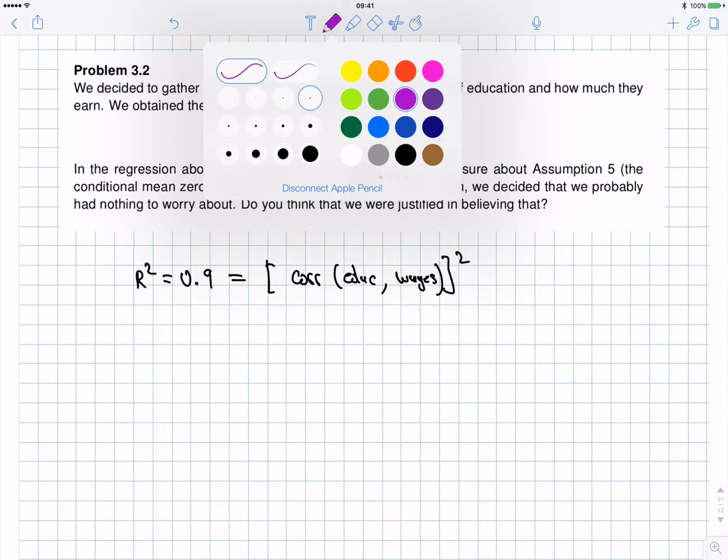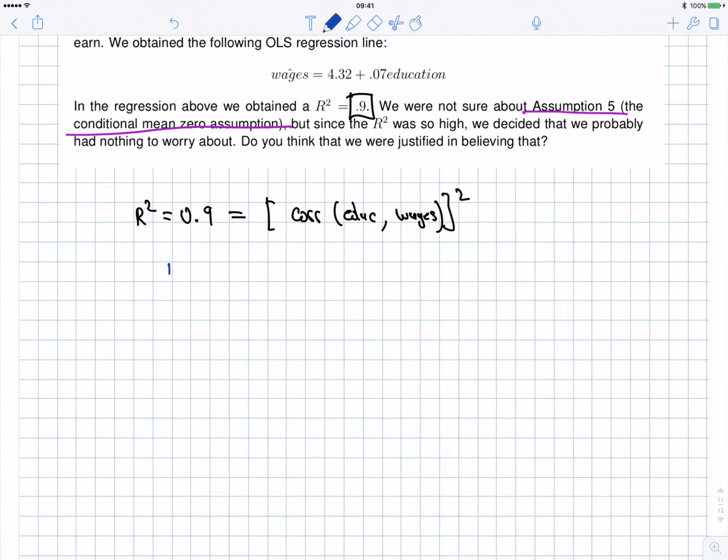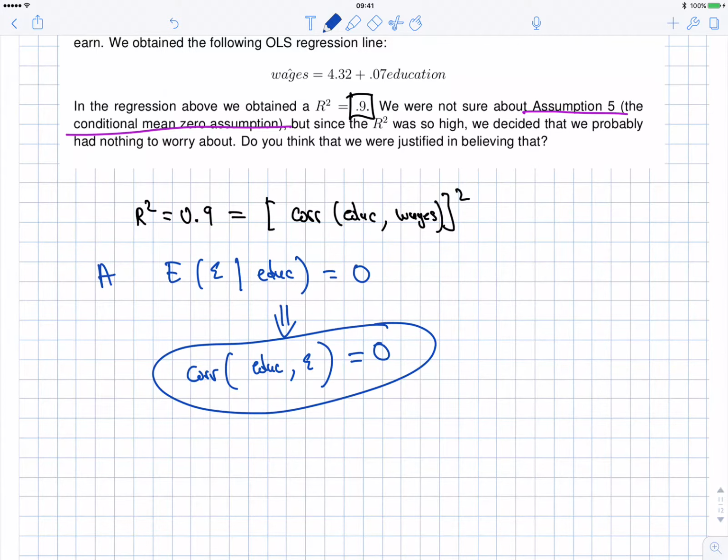The conditional mean assumption, A5, tells you that the expectation of the error term conditional on education is equal to 0. In other words, you having knowledge of education tells you nothing about the average of the error term. That would imply that education is uncorrelated with the error term. So the correlation between education and the error term is also 0. This is an assumption. Why is it an assumption? Because it's talking about epsilon, the true error term, which you don't know.